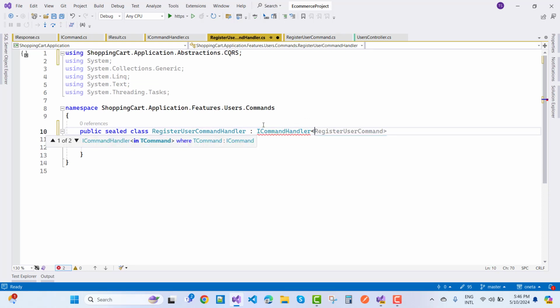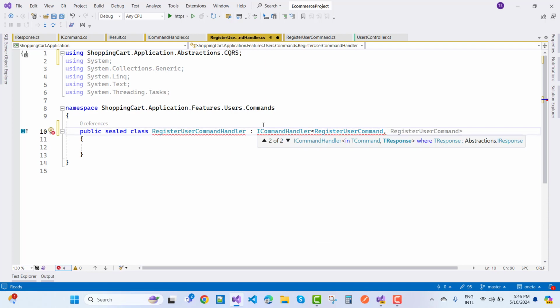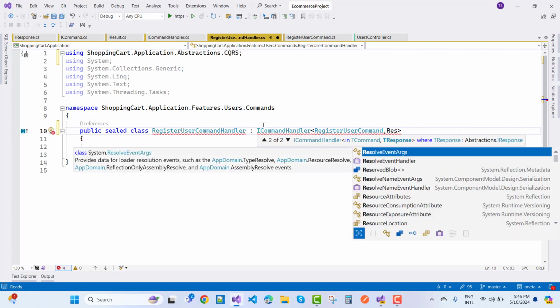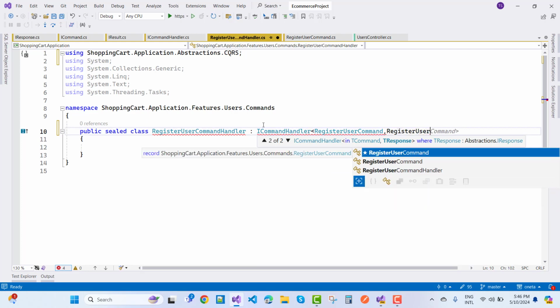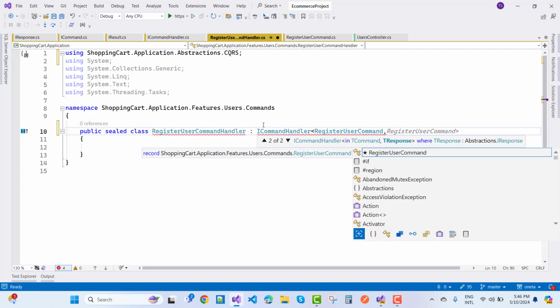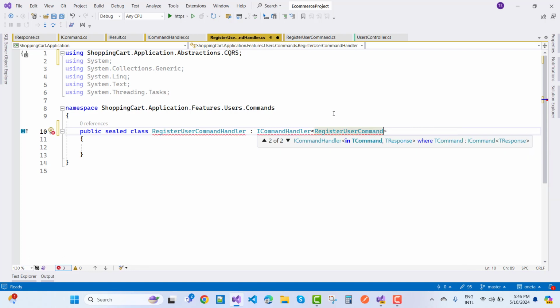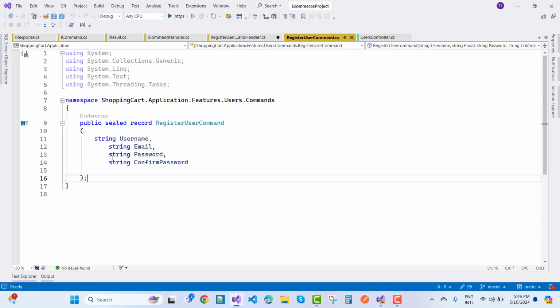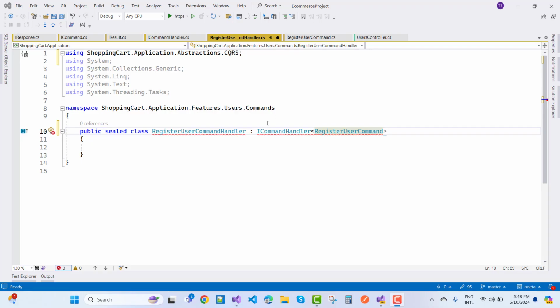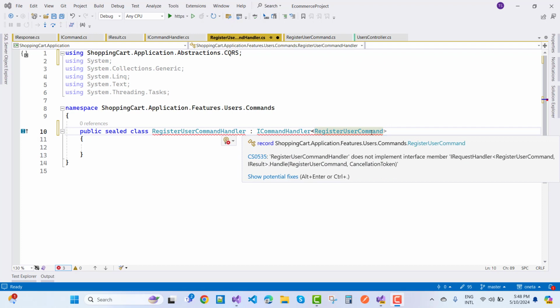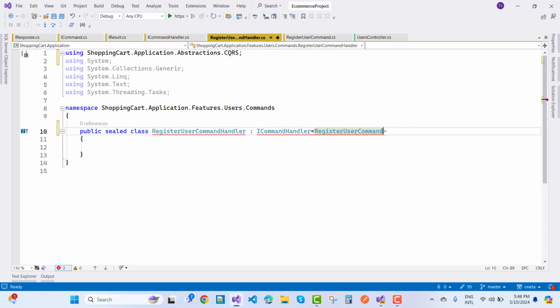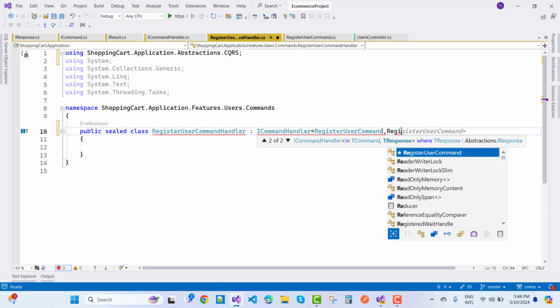ShoppingCart.Application.Abstraction.CQRS, and in which we can define a register user command, and next is the register user response. The register user response is not there. So first of all, I want to design the register user command. We have username, email, password, and confirm password in the register user command. So I'm going to create an ICommandHandler where we have a register user command as an input, and I want to take the register user response.